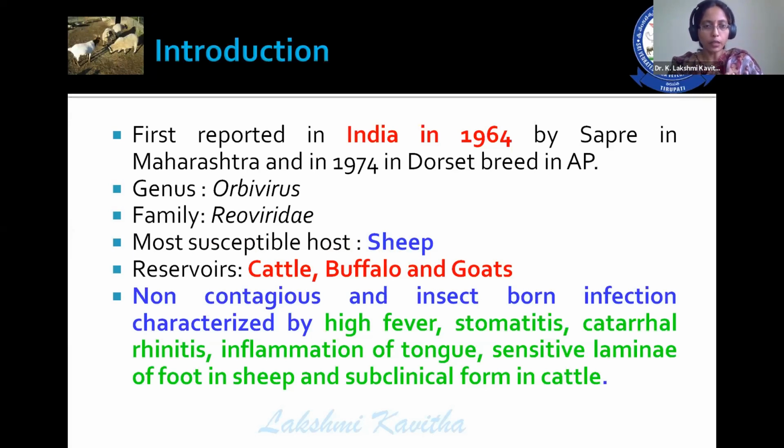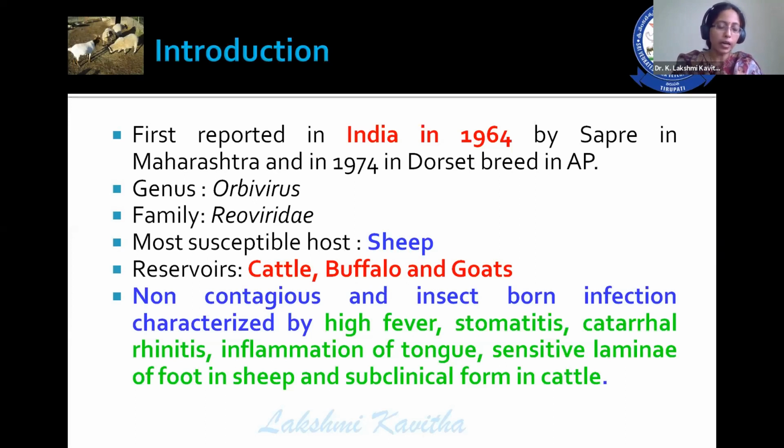We all know that blue tongue is caused by the genus Orbivirus of the family Reoviridae. In India, it was first reported in 1964, whereas in Andhra Pradesh, it was reported in 1974. The most susceptible species is sheep, which exhibits severe clinical signs of blue tongue. The reservoirs are cattle, buffalo, and goats.